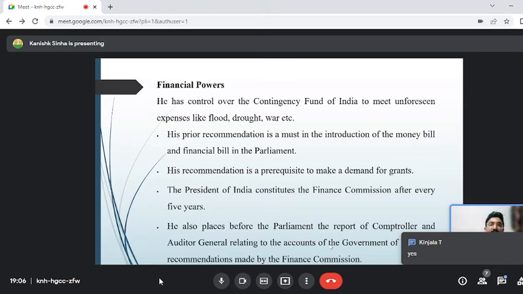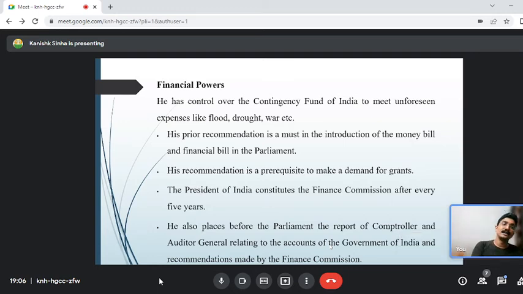Then is the financial power of the president. Any money bill can be introduced in the Lok Sabha only on the recommendation of the president. It is the president whose assent is required for any kind of demand, and it is the president who constitutes the Finance Commission after every 5 years. So this is the financial power that has been vested in the president by the Constitution of India. Not much of your relevance. Next slide.